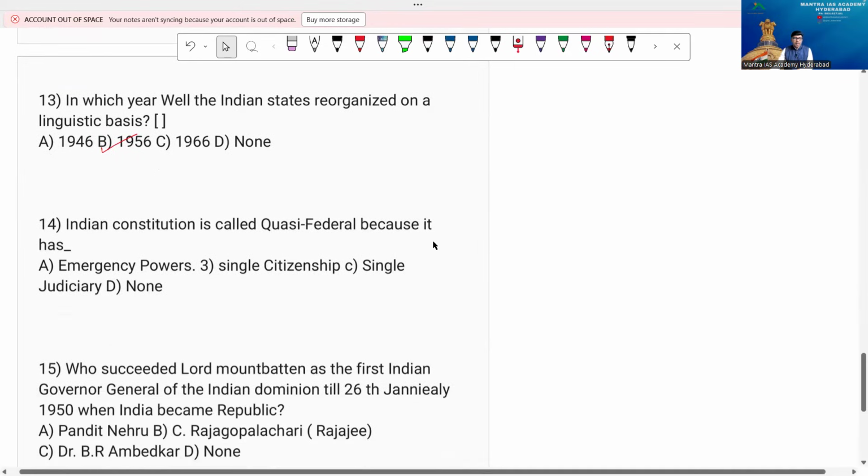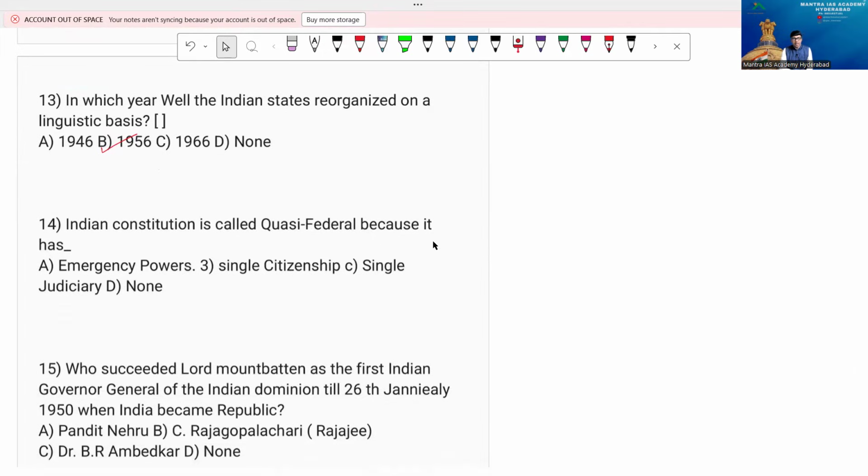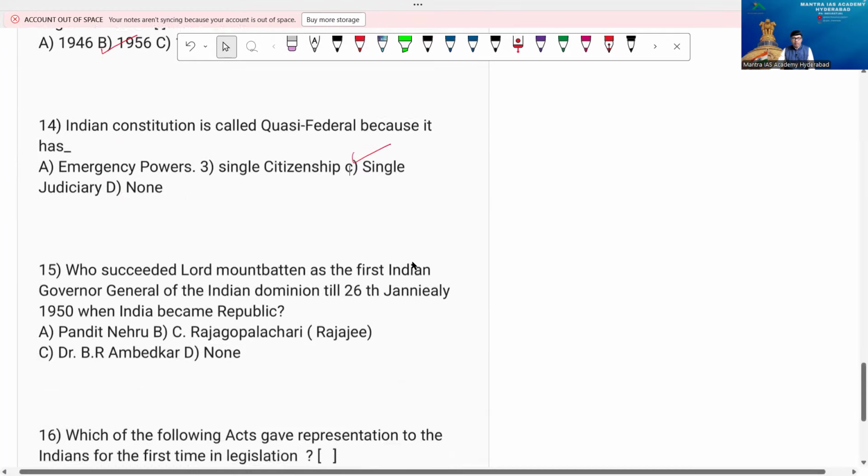The Indian Constitution is called quasi-federal because it has emergency provisions, single citizenship, and single judiciary. That's it. D, none, is not better. So the option is C, my friends.